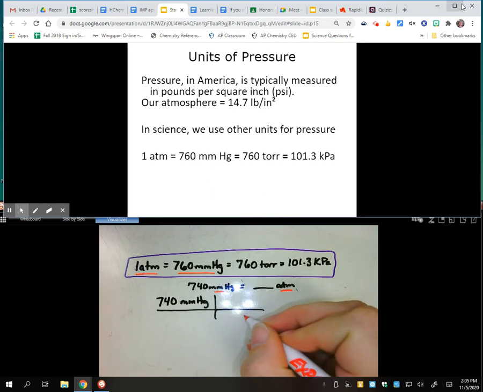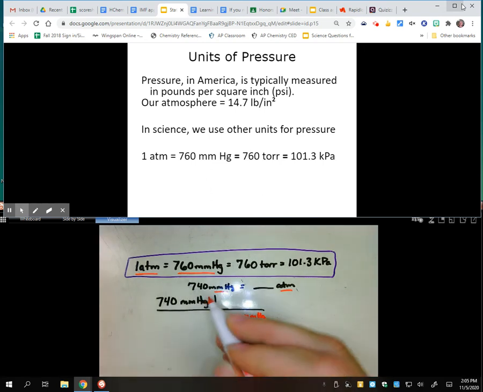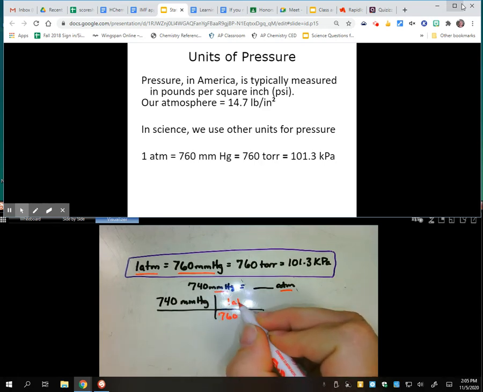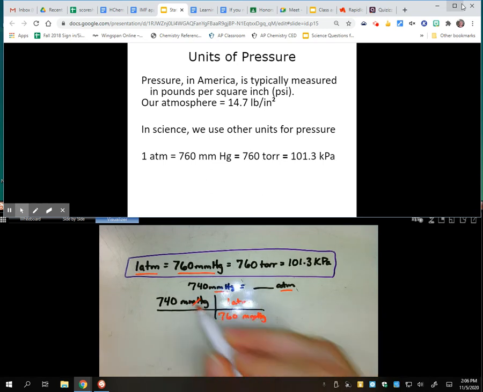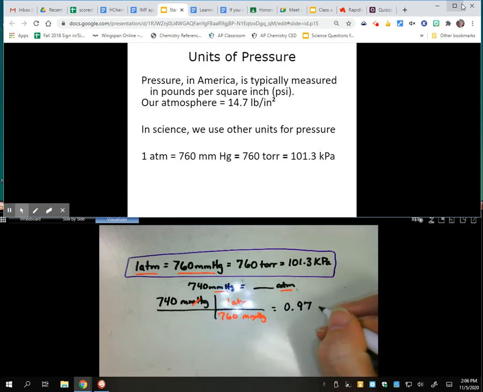Millimeters of mercury are here, so millimeters of mercury have to go here. And my conversion factor says that there are 760 millimeters of mercury in 1 atmosphere. Millimeters of mercury cancel out, and everything on top multiplied together is divided by everything on the bottom multiplied together. So I get 0.97. You want to be careful and make sure that you maintain the same number of sig figs. So I had 2 here, and I'm going to need 2 here, and that would be my answer.